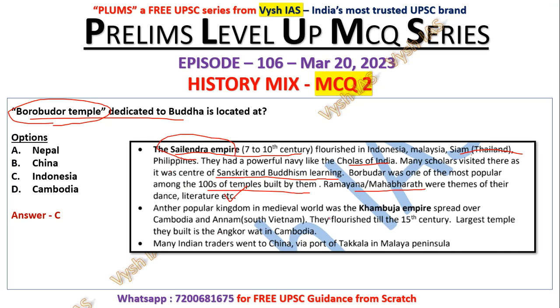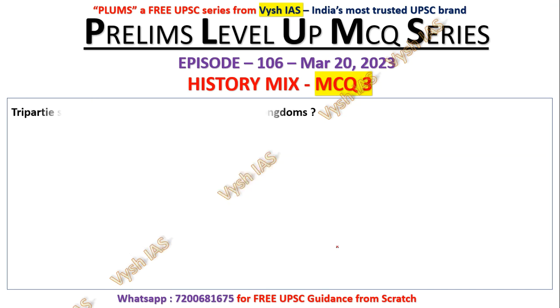Another popular kingdom in the medieval world was the Kamboja Empire, spread over Cambodia and Annam, which is South Vietnam. Okay, they flourished till the 15th century. The largest temple they built is Angkor Wat in Cambodia. This is very important in the Indian context also, because when the temple was damaged, Indian funding and everything went there for repairing this temple. That is why it was in the news 5-6 years back. So it is important. And many Indian traders went to China via the port of Takala in the Malaya Peninsula. Okay, this is the medieval history of those regions.